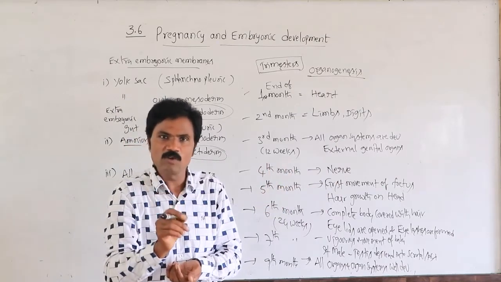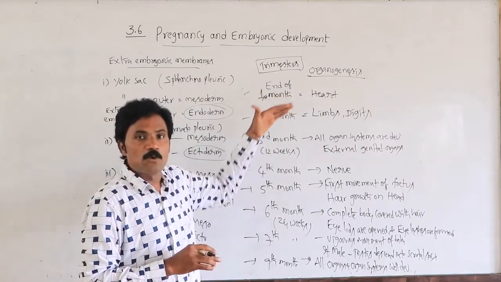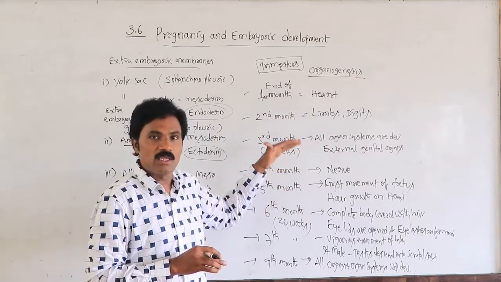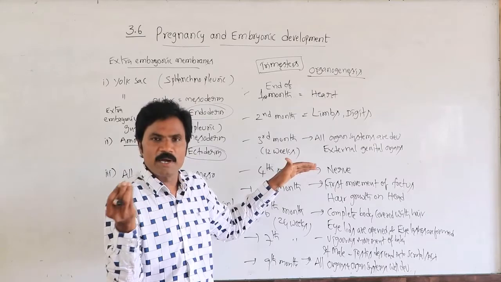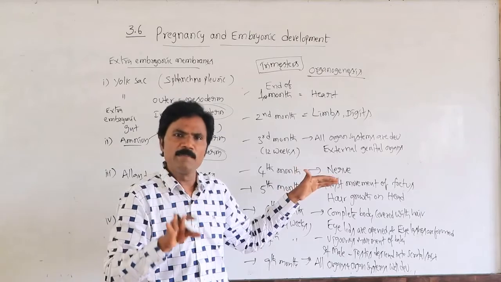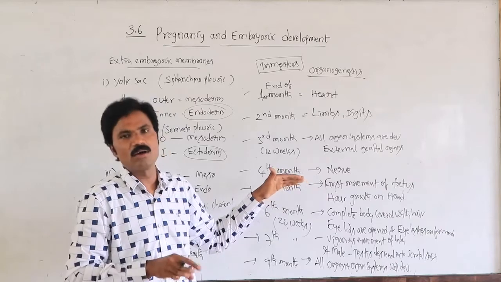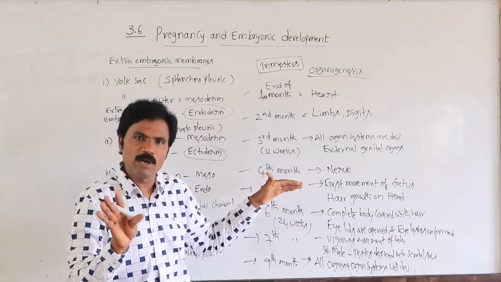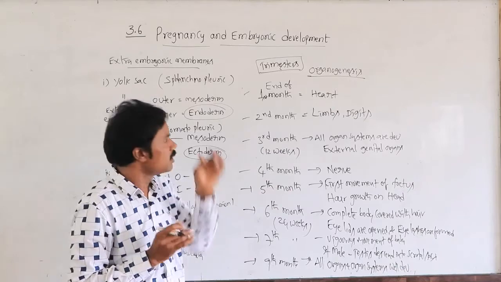Exactly after completion of 12 weeks, the complete maturation and development of the placenta takes place. So up to the second trimester, whatever the weight of the baby, on average it is 2.5 to 3.5 kilograms for a healthy baby. Sometimes it is less than 2, that is premature, meaning immature or less growth and development of organs. Organs are present but not at all complete. So on average 2.5 to 3.5 kilograms of weight. More than 3 or less than 2 is also possible. The average weight is about 2.5.